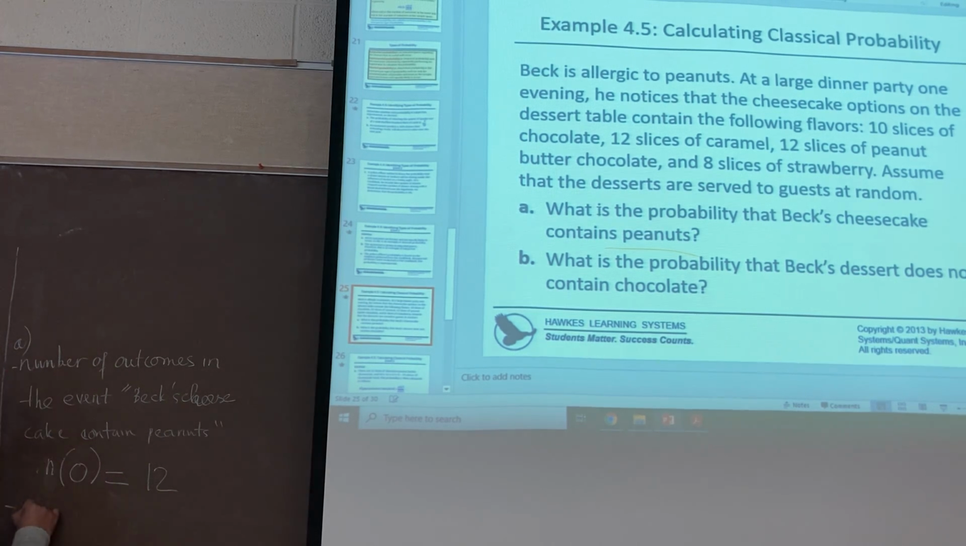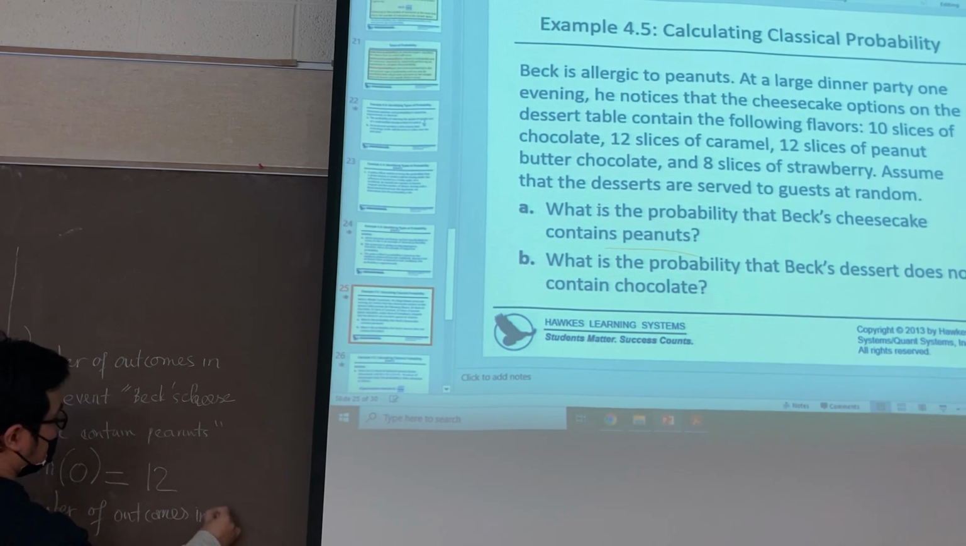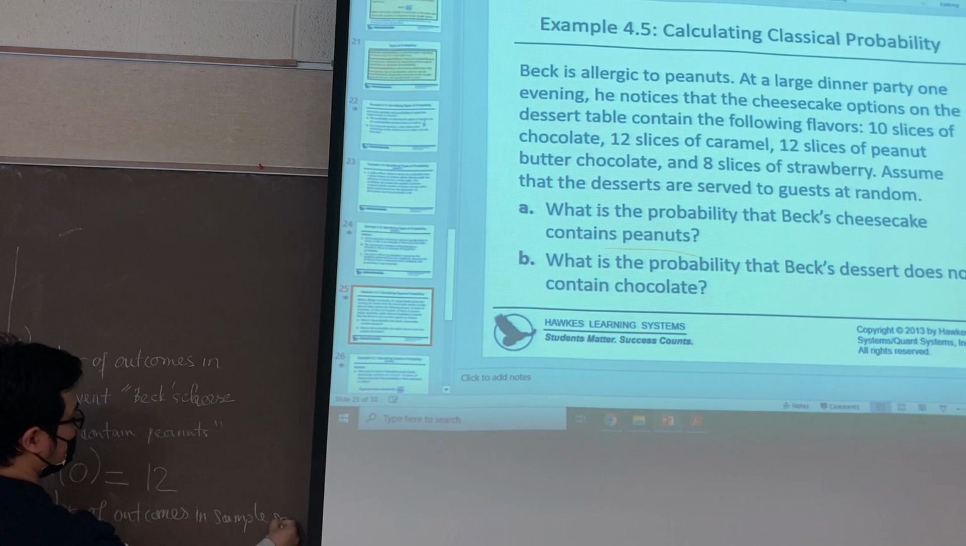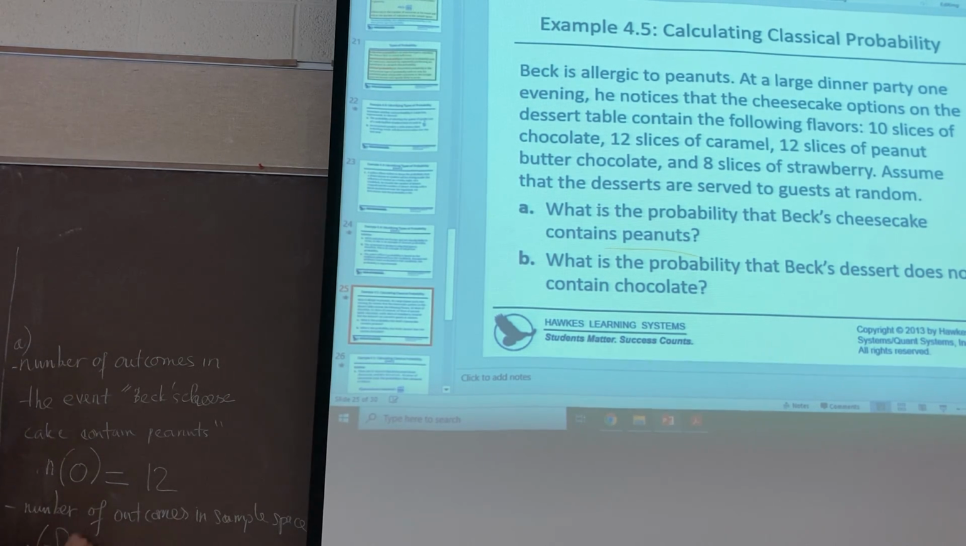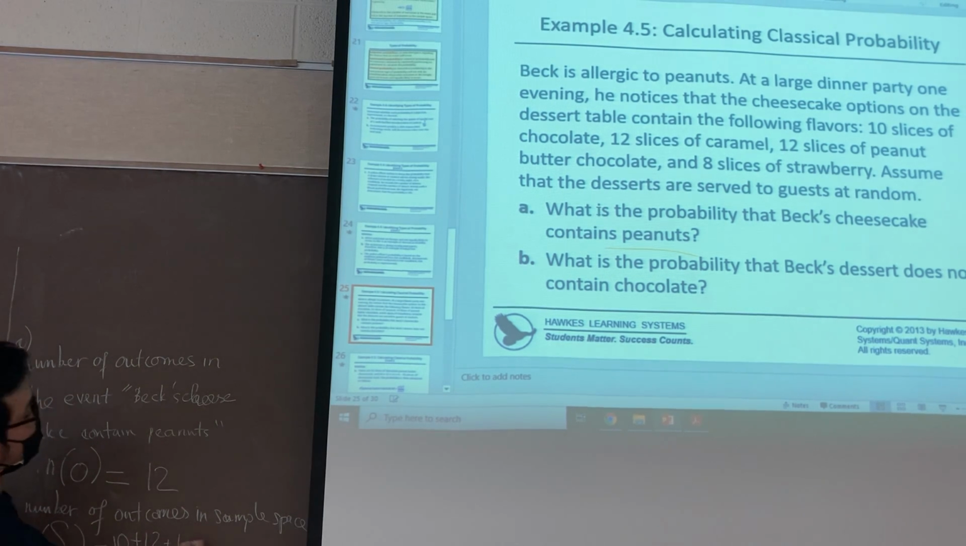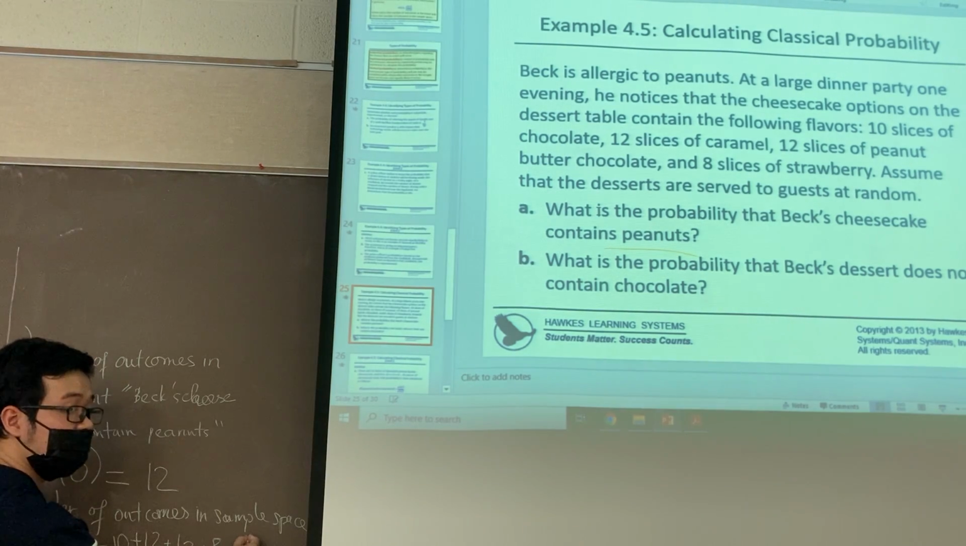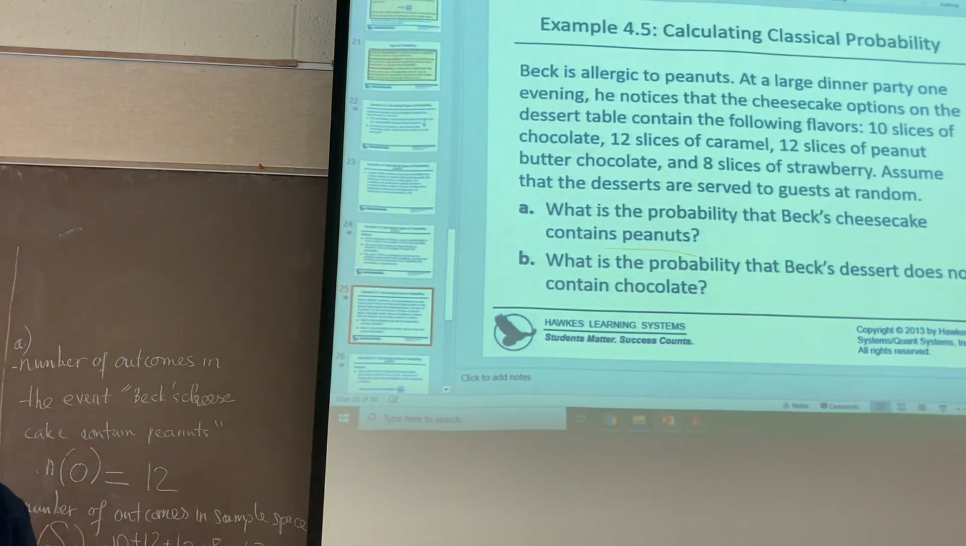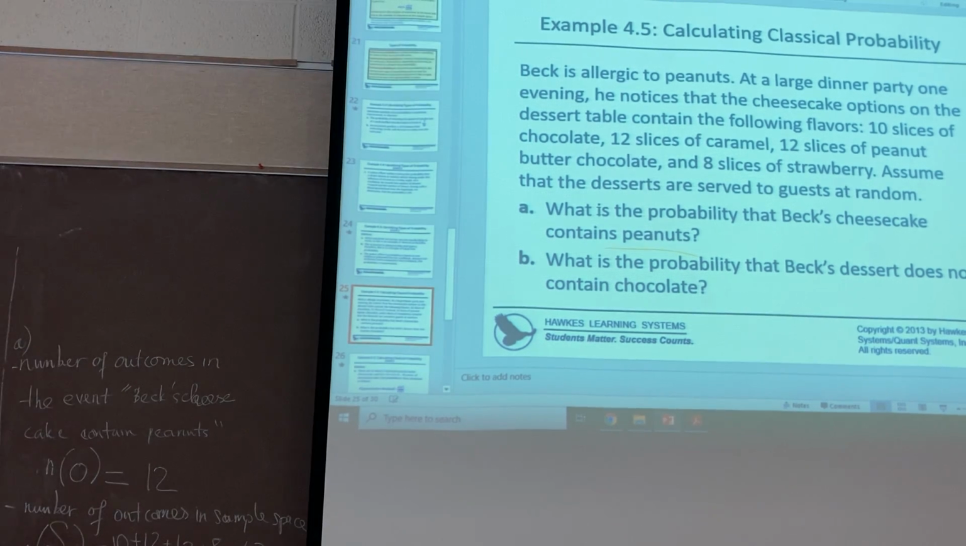That is the number of outcomes in this specific event. Could you tell me the number of outcomes in the sample space? What is the number of the sample space? How many outcomes in this case? 42. Okay, how do you get this? I added 10 plus 12 plus 12 plus 8. Okay, exactly, 42. What's your name, please? Delaney.